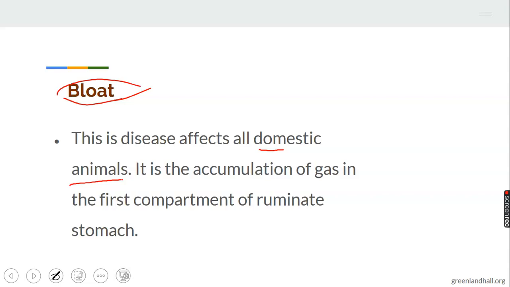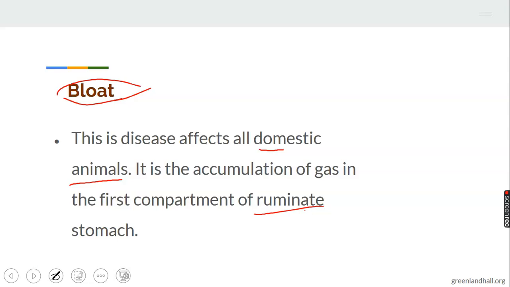I believe we all know ruminant animals: animals that chew their cud. We have cattle, goats, sheep. These are ruminant animals. So the gas accumulates in the ruminant animal's stomach. When there is accumulation of gas in the first compartment of the ruminant animal's stomach, such a disease is referred to as bloat. Let's take note of that.